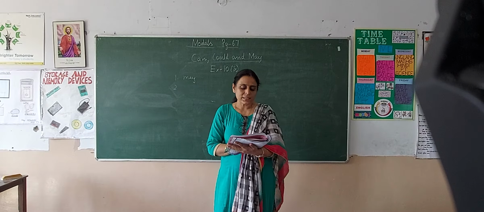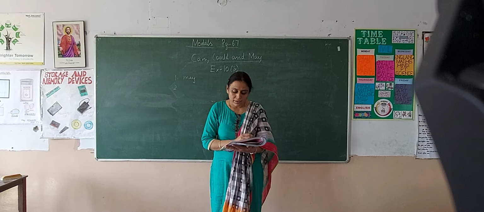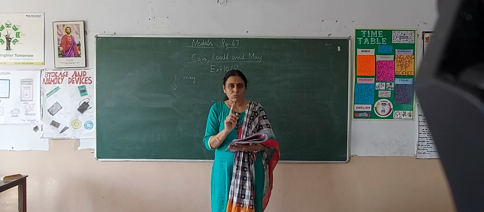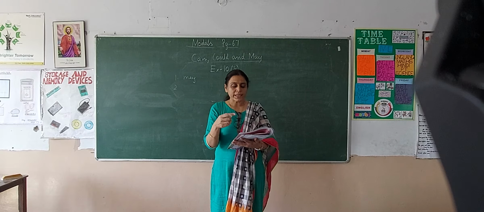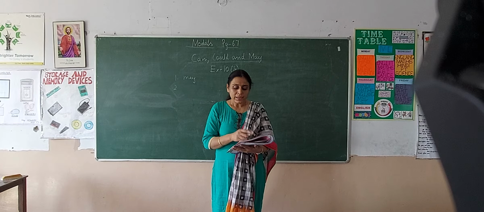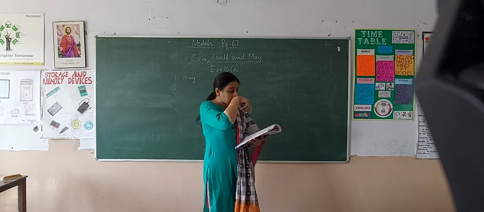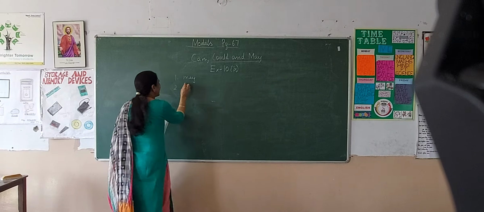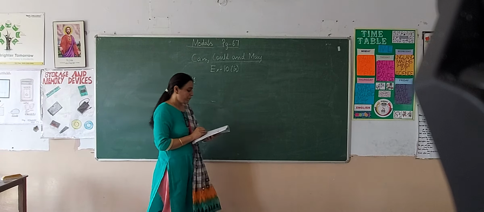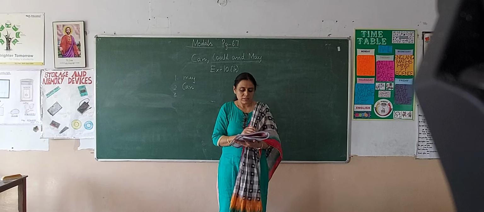Now the next sentence is, dash you climb this mountain. That means you are just checking the ability of the person. Here climb is given in the present tense. So we will be writing can. Can you climb this mountain? So this is the ability in the present tense.